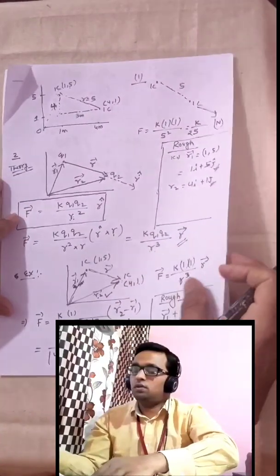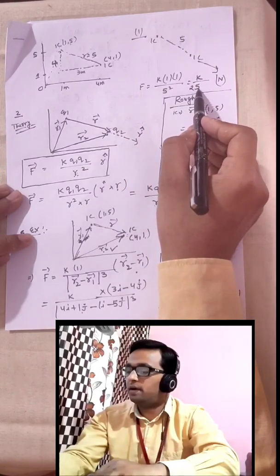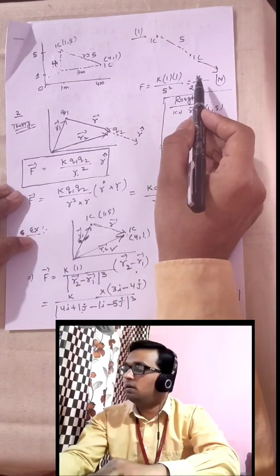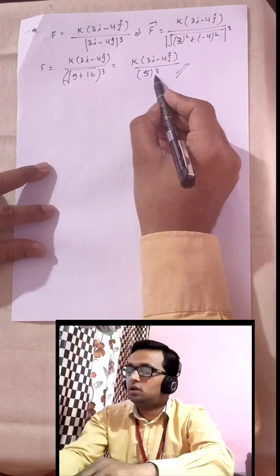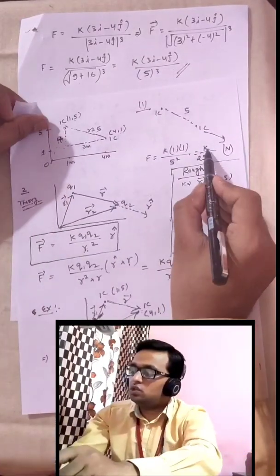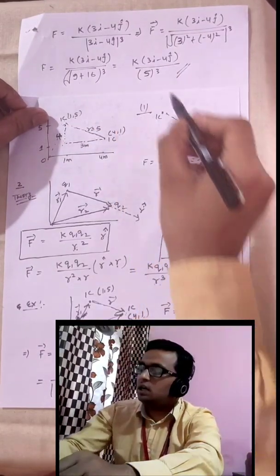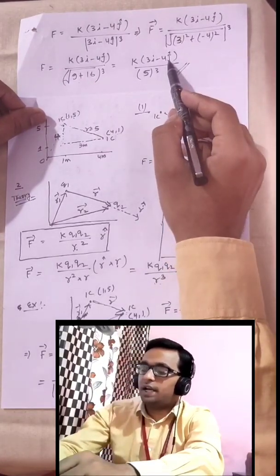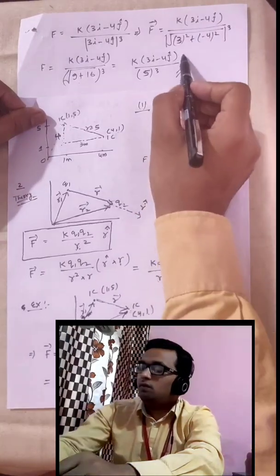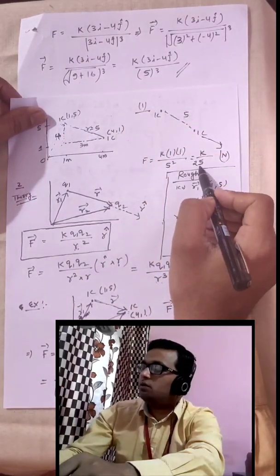So this is our answer. Remember, if you see the answer that we got previously, that was K by 25, that was magnitude only, and here what we have got is this one. Now tell me, this is your previous answer, K by 25, and this is your new answer. The question is the same, but are the answers different or same? Okay, the answers are the same. This tells us direction, but this tells us magnitude. If we calculate the magnitude of this vector, then what will we get? We will get the same thing, K by 25.